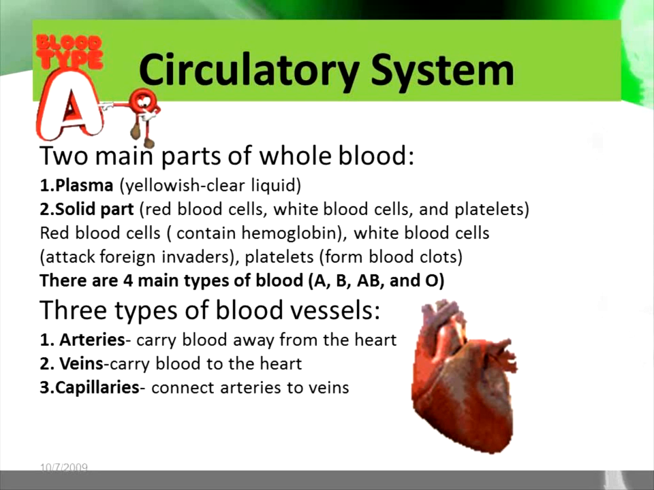There are 3 types of blood vessels. The first type is arteries, which carry blood away from the heart. The second type is veins, which carry blood to the heart. And the third type is capillaries, which connect arteries to veins.